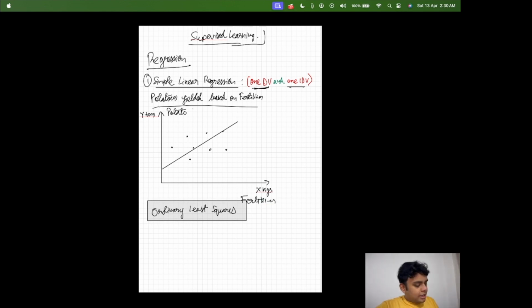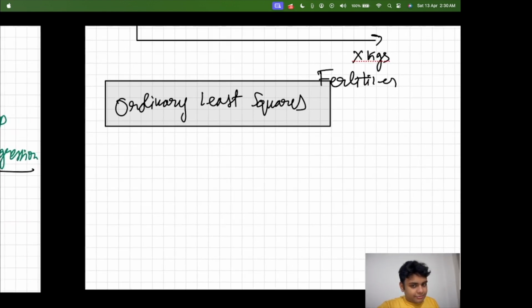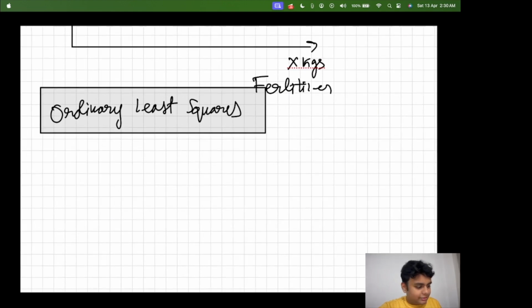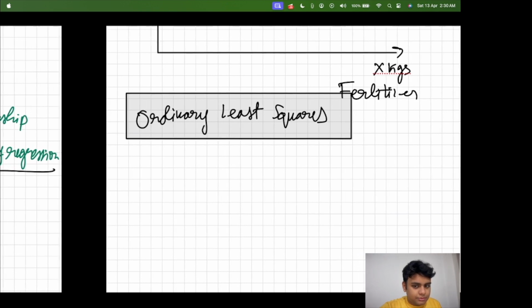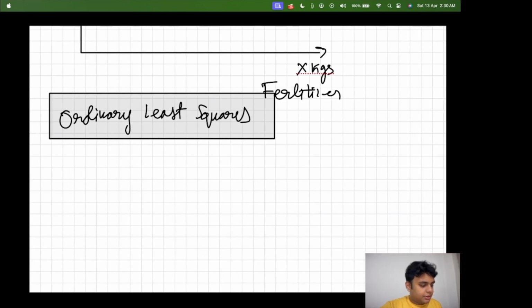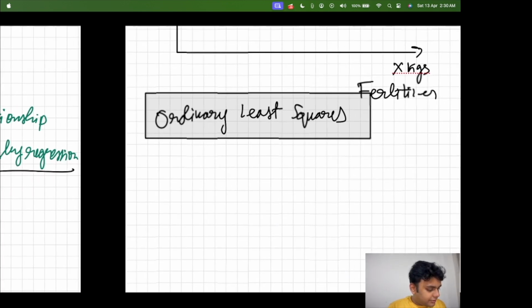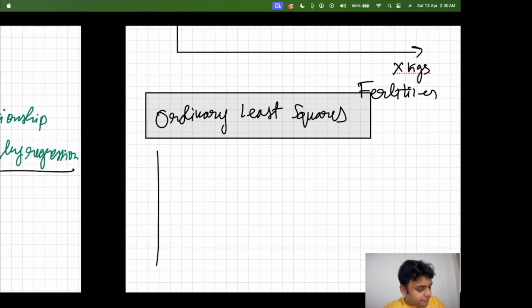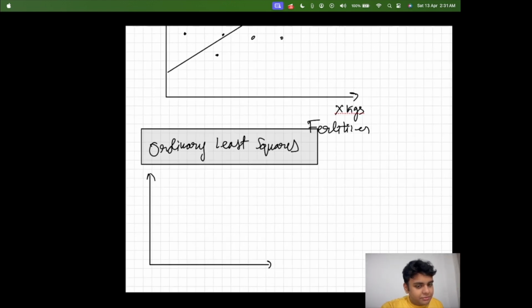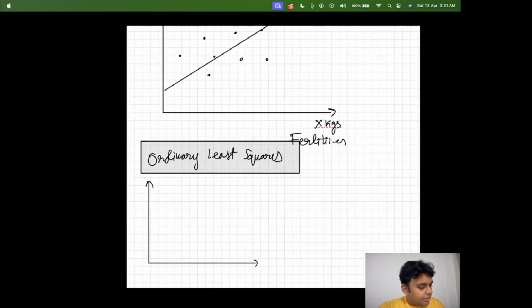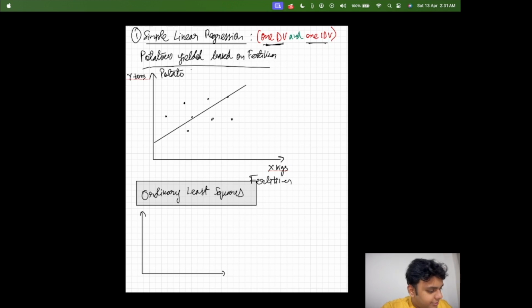Okay. I'm going to draw a graph here for us so that we understand what is happening. All right. Let me just see if this is okay. So I'm going to draw a graph here so that it's all okay. So the ordinary least squares, what does it mean? We're going to understand everything. So I'm going to draw the same thing here, or it would be better if I just, all right, I'm going to draw it again.